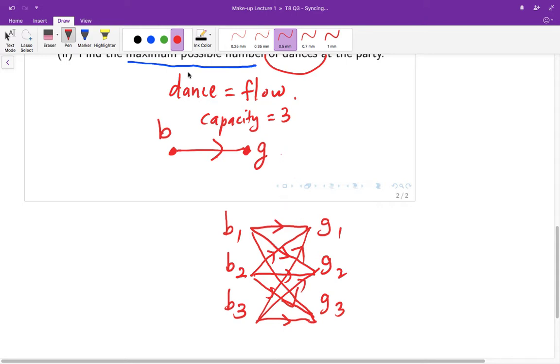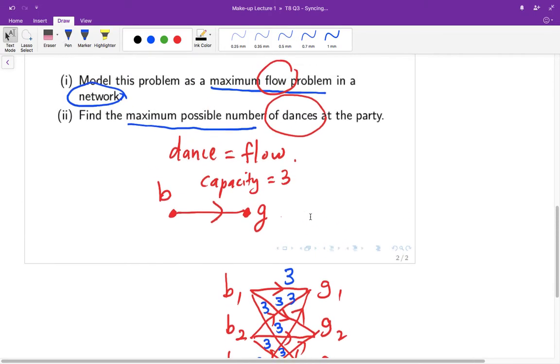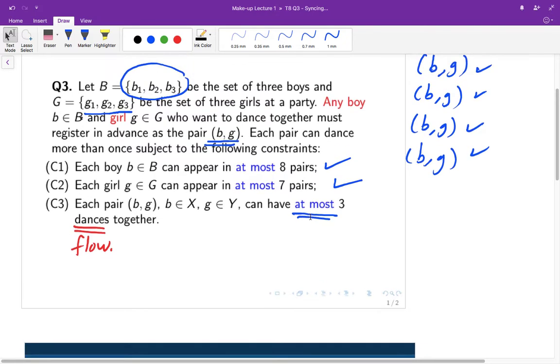So I'm going to put the number 3 here on the directed edges to indicate that the maximum capacity of every such arc is exactly 3. This will satisfy the third condition of the question.